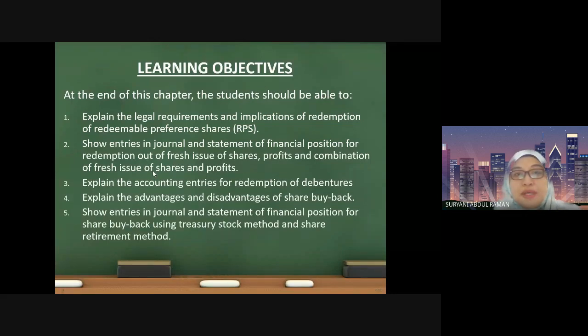Number three, explain the accounting entries for redemption of debentures. Number four, explain the advantages and disadvantages of share buyback. Finally, show the entries in the journal and in the statement of financial position for the share buyback using the treasury share stock method and also the share retirement method.